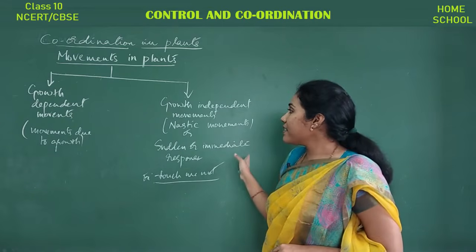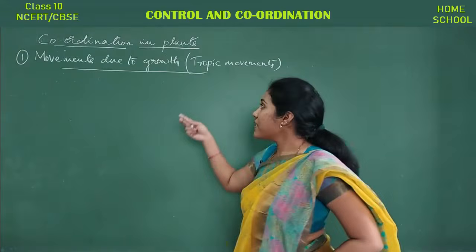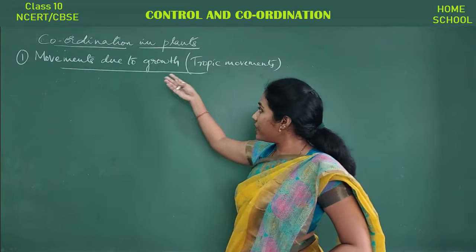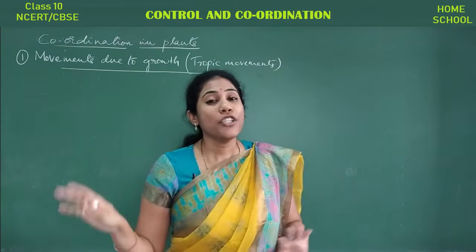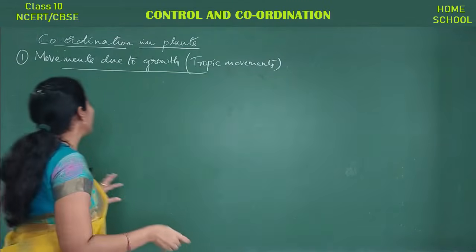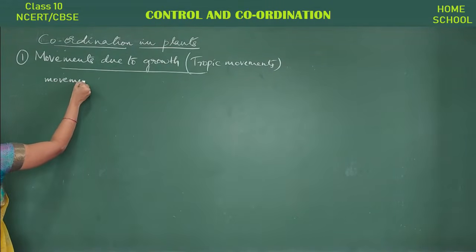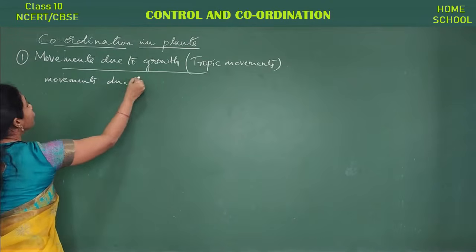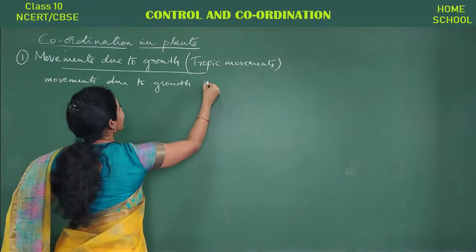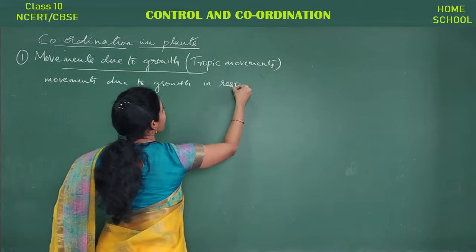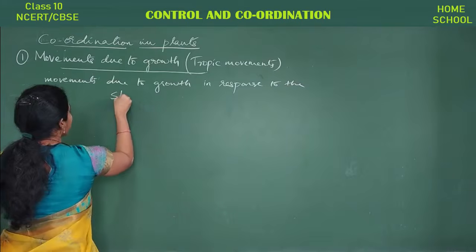And now let us discuss both types of movements in detail. Coming to the first variety of movement, that is movements due to growth. In other words, it can also be called tropic movements. So how do you define a tropic movement? Movement due to growth in response to the stimuli.